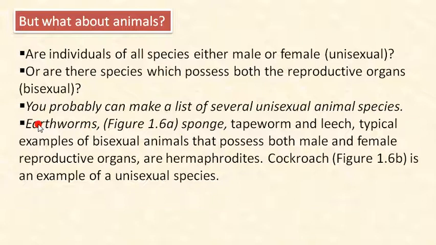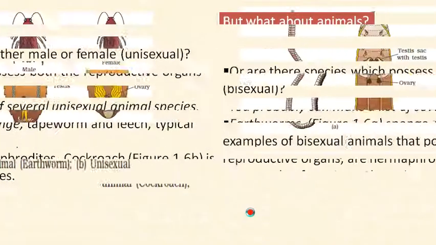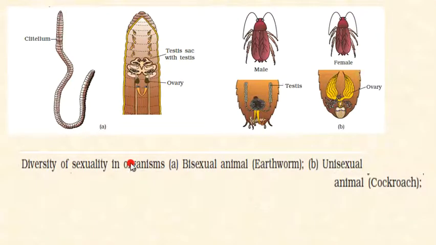Here the examples are earthworm, sponge, tapeworm and leech. These animals are typical examples of bisexual animals, meaning that they possess both male and female reproductive organs in the same body. They are hermaphrodites. They possess both male and female organs in a single body. Now cockroach is an example of a unisexual species. Now we are going to see the figure, the diversity of sexuality in organisms.